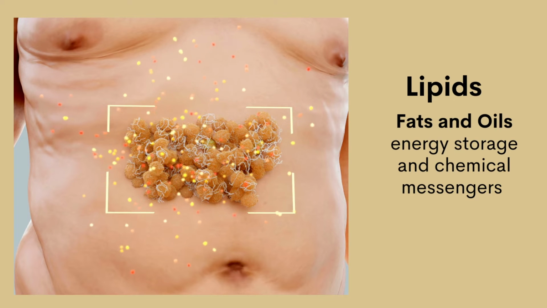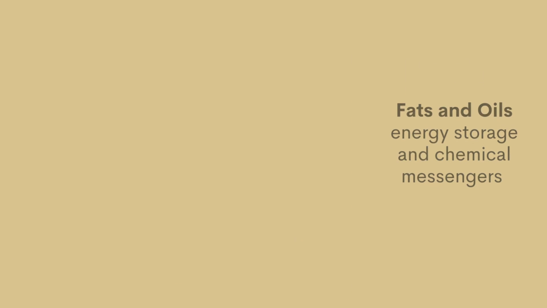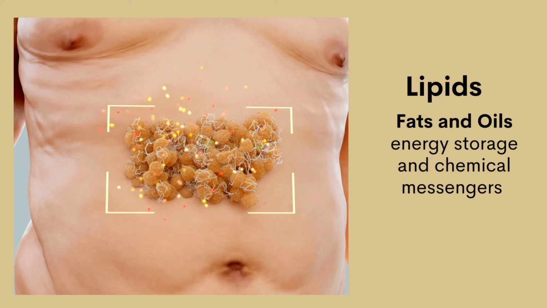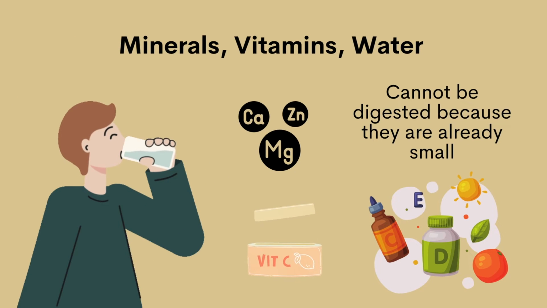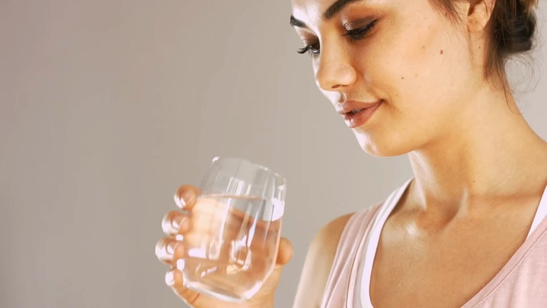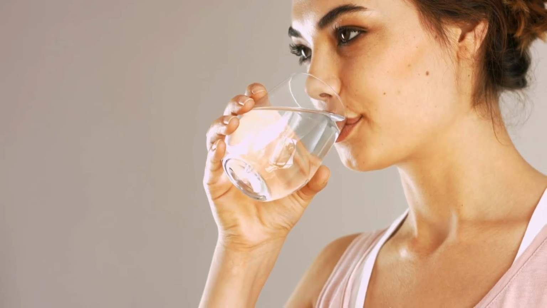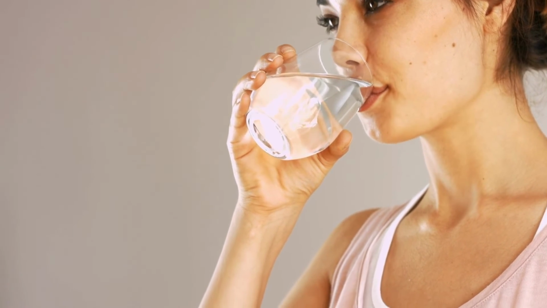Lipids are energy storage molecules and also chemical messengers. There are also substances that do not need to be digested because they are already small enough to be absorbed. They are minerals, vitamins, and water. These molecules are absorbed by the small intestine.